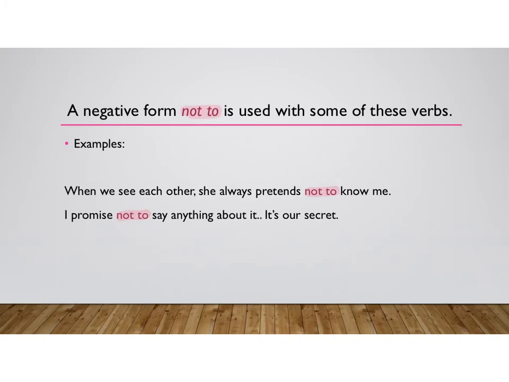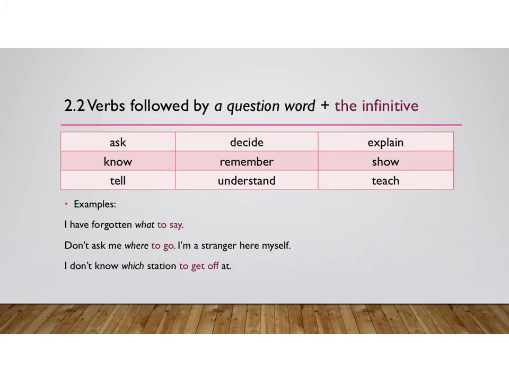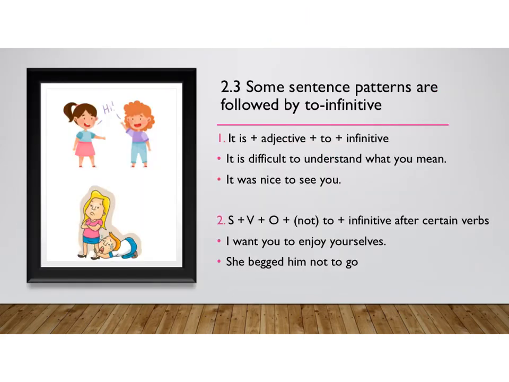It is our secret. Some verbs can be used with a question word like what, where, who, and how, plus the infinitive. Sometimes an object word is used before the infinitive. For instance, what to say, where to go, which station to get off. These words can also have an object and an infinitive.